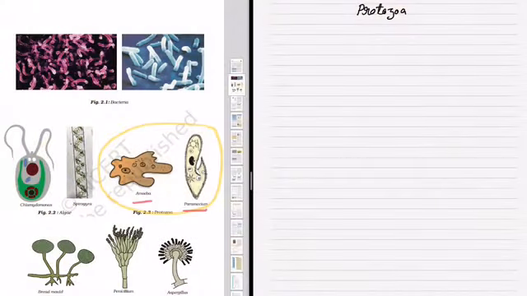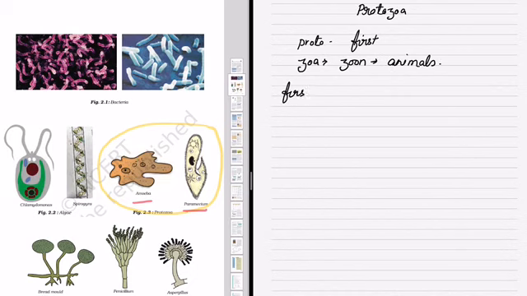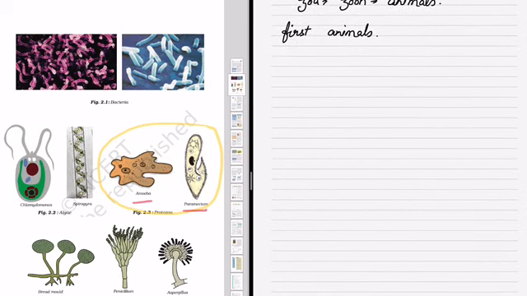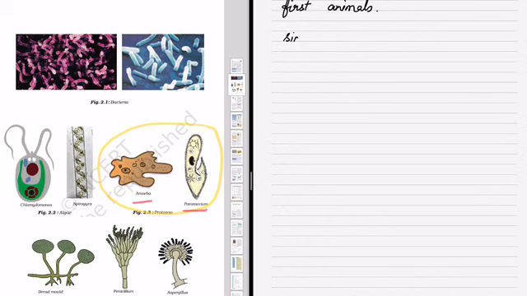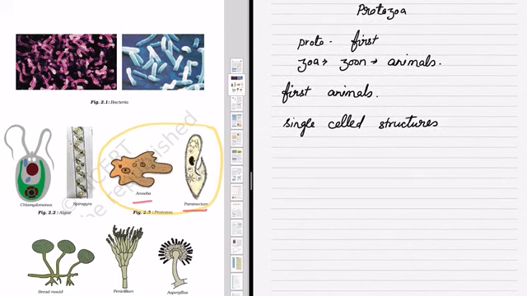Now we'll study about the protozoans. Proto means first or primitive, and zoa comes from zoon, that means animals. So these are the first animals that were found on earth. The protozoans are also unicellular because they are single cell structures. Examples of the protozoan in your book, you can see amoeba and paramecium.